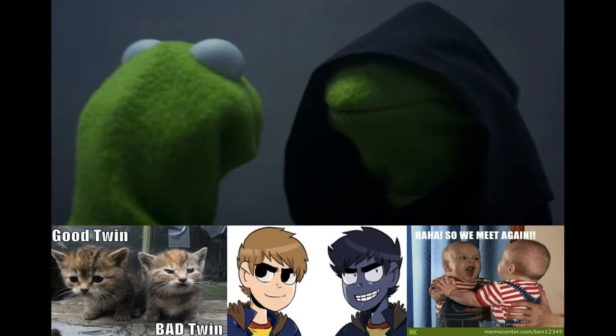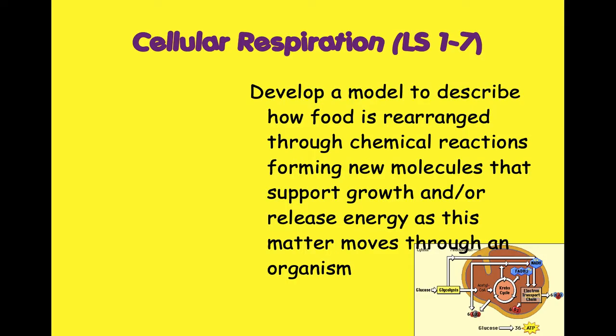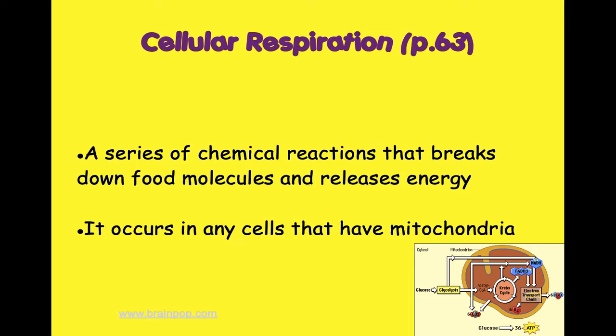Photosynthesis is the one that creates glucose, and cellular respiration is the one that breaks down glucose. Remember that this is how plants and animals get energy from glucose. It happens in anything that has mitochondria. It's a series of chemical reactions that breaks down the glucose and creates ATP energy.